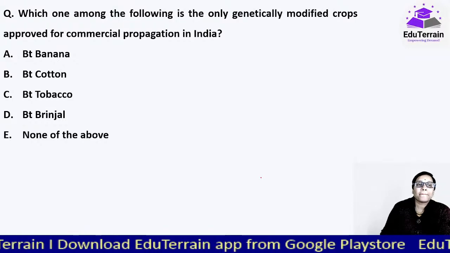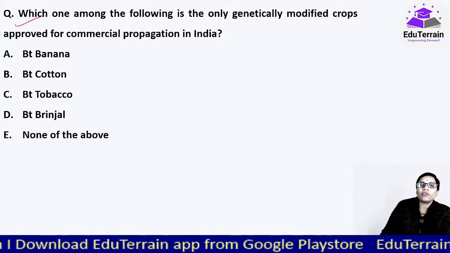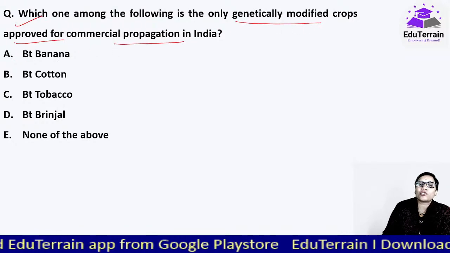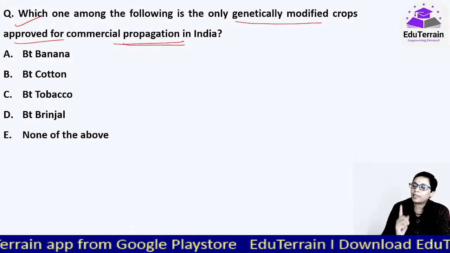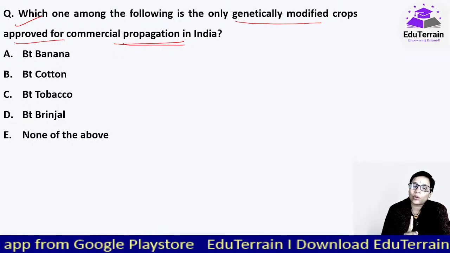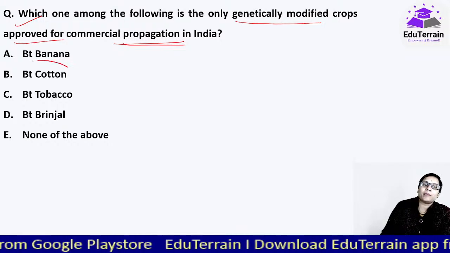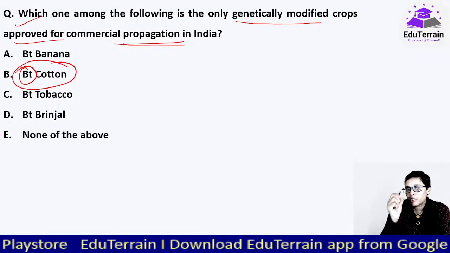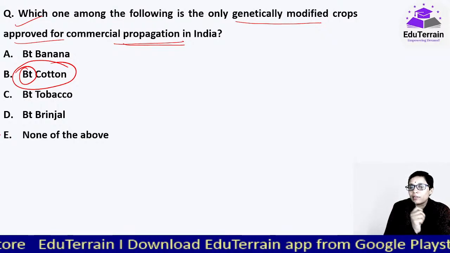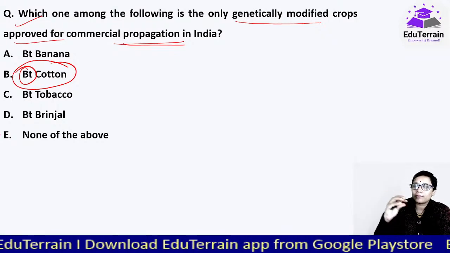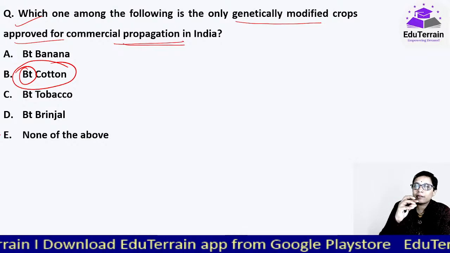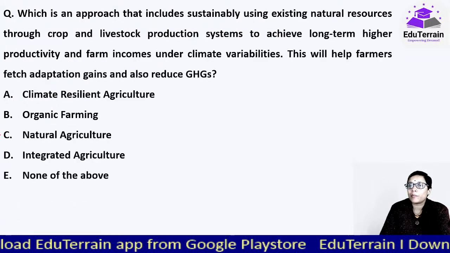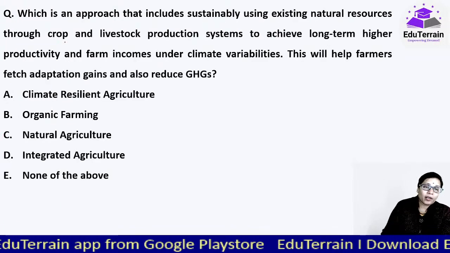Moving on to our next question. Which one among the following is the only genetically modified crop approved for commercial propagation in India? So far we have launched one, and that is Bt cotton. Bacillus thuringiensis is the one whose gene has been incorporated into the cotton plant. Thereby, whenever the bollworms etc. try to feed on this plant, they will not be able to survive. Bt cotton.